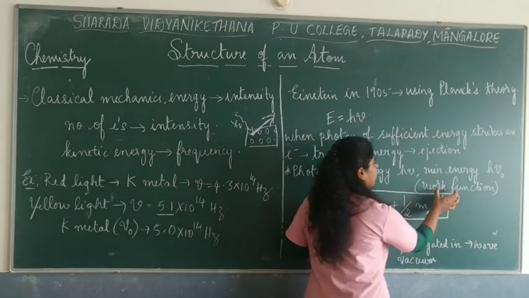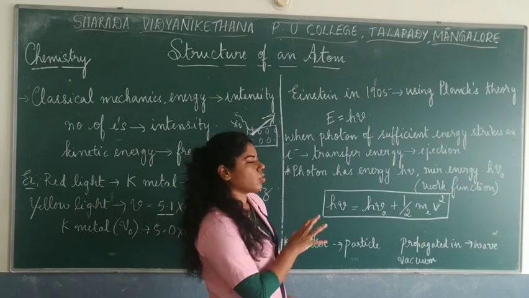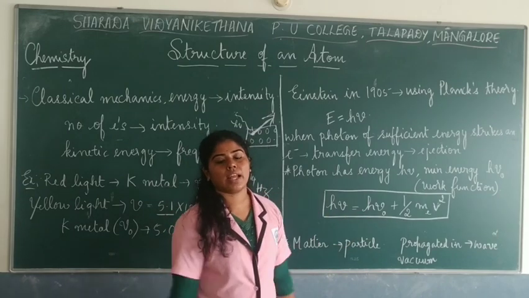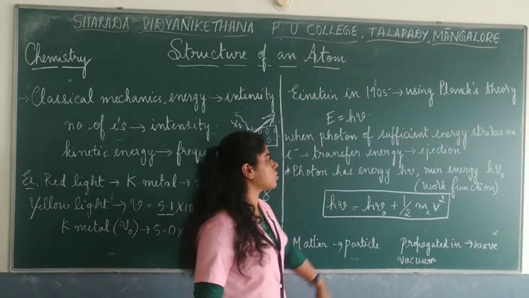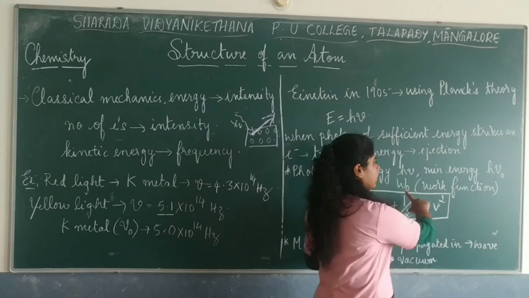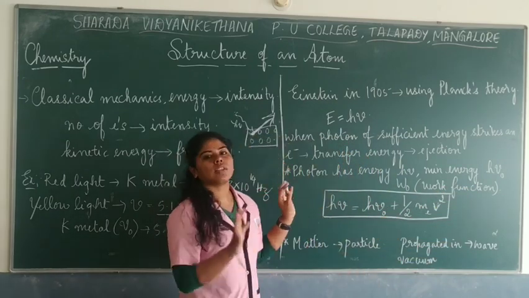Now this threshold frequency or ν₀ is also called the work function. How much energy is required to eject electrons, or the minimum energy, is also called the work function, which is denoted by W₀ too. This can be both hν₀ or W₀. Okay. Now this is called the work function.